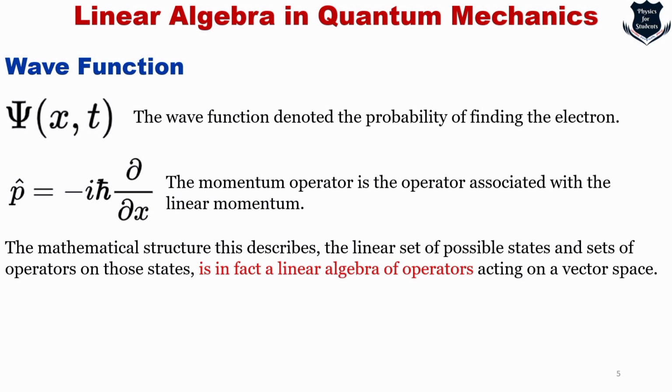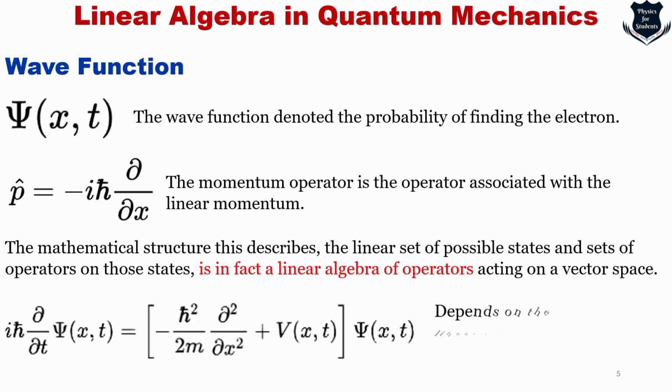Remember that the momentum operator is an operator on the wave function. The mathematical structure describes a linear set of possible states, and sets of operators on those states form in fact a linear algebra of operators acting on a vector space. So you see Schrodinger's equation depends highly on linear algebra operators, and the mathematical structure which describes the wave function and the momentum operator are all in fact linear algebra operators.